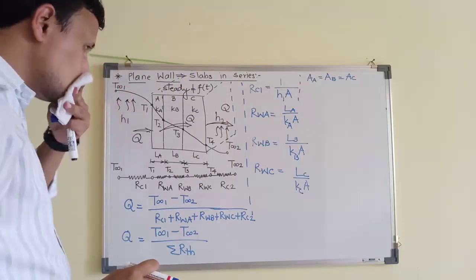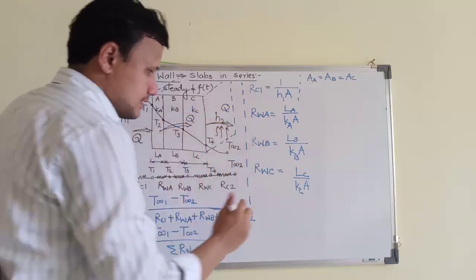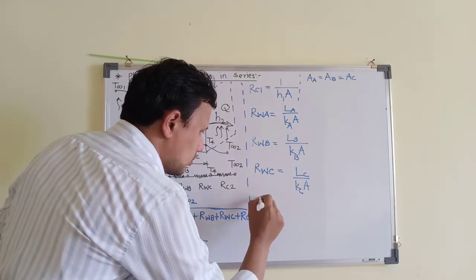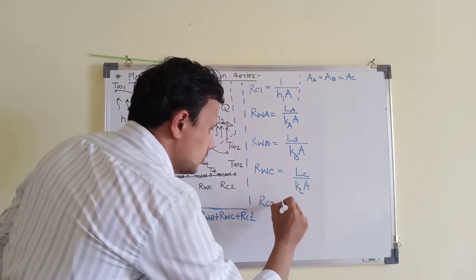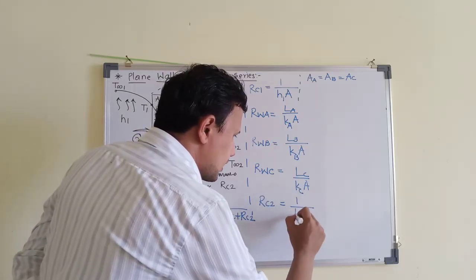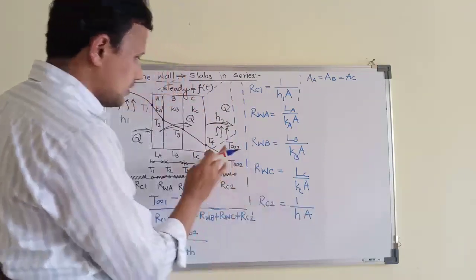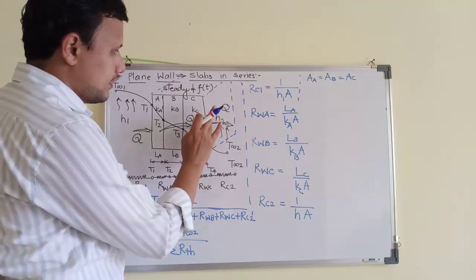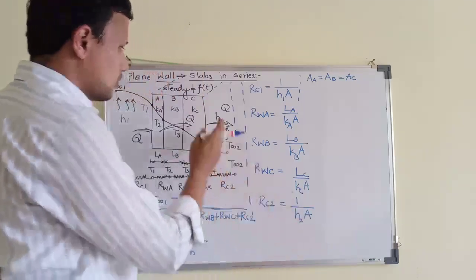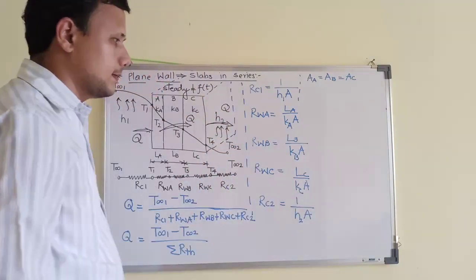And then finally what we observe over here, this is convection. So this is the last thermal resistance. So what we get is Rc2. It is equal to, it is convection, so immediately firstly we will write it is 1 upon Ha. लेकिन अभी ये H कहाँ पर है, ये सेकेंड साइड पर है और उसका वैल्यू है H2. So that's why we will write H2. Area is constant for convection and conduction because of a plain wall, so it will be only A.